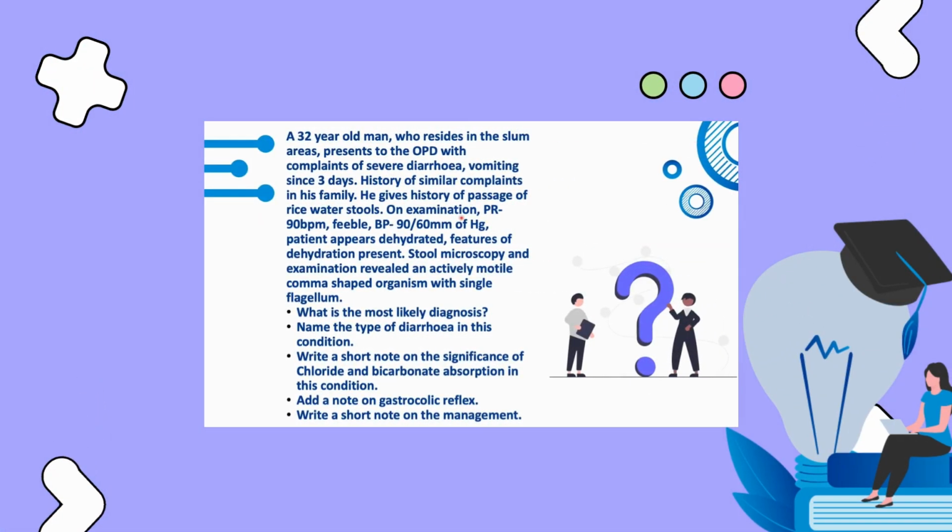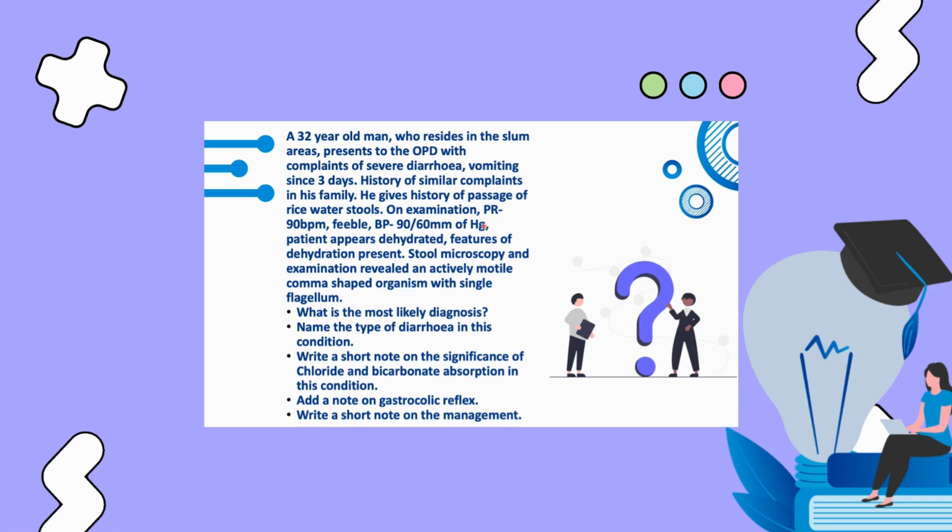Let's move on to the last case. A 32-year-old man who resides in the slum areas presents to the OPD with complaints of severe diarrhea and vomiting since 3 days. So you see, acute condition. History of similar complaints are there in his family. He gives history of passage of rice water stool, very characteristic.